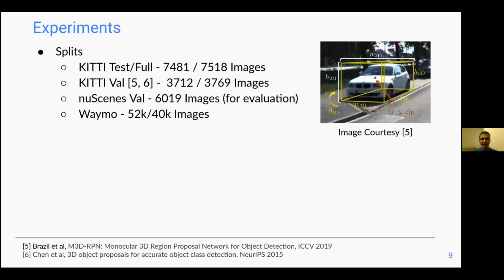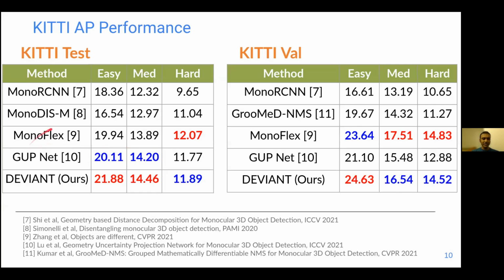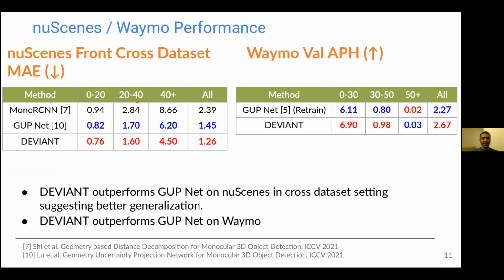Our experiments use the KITTI, nuScenes, and Waymo datasets. We reach state-of-the-art performance on KITTI test and the KITTI val splits. In addition, we achieve significant gains from using this method in a cross-dataset evaluation setting, which suggests better generalization. We also outperform the baseline GUPNet on the Waymo dataset.